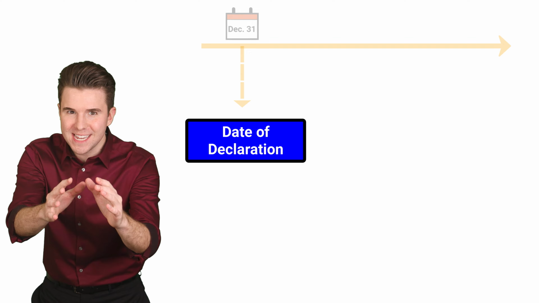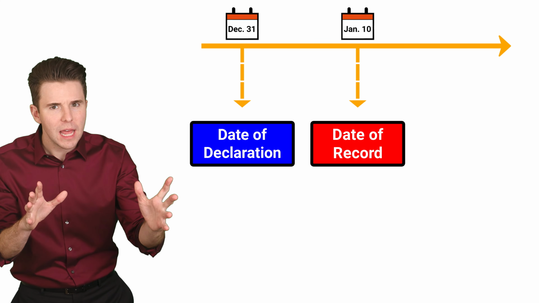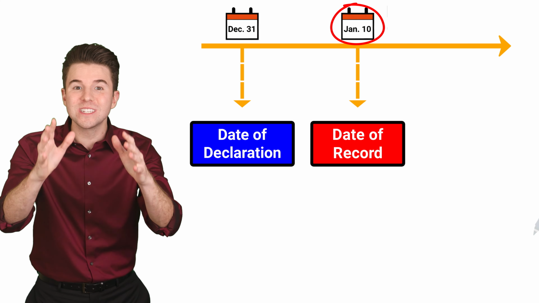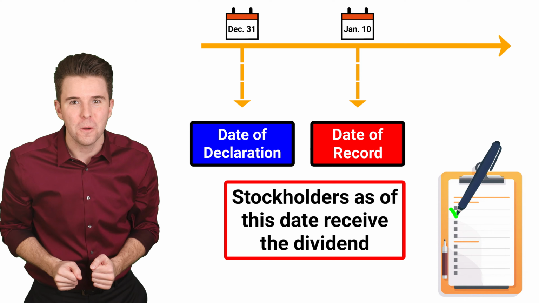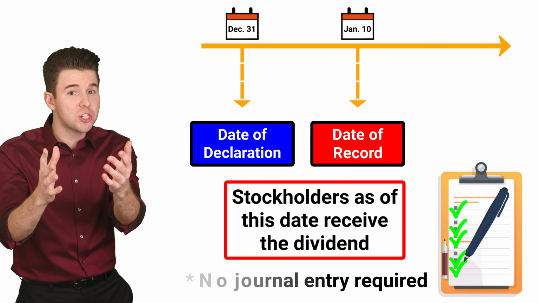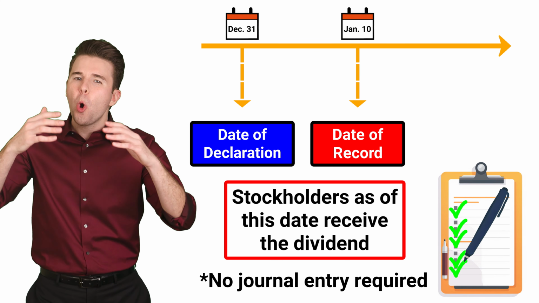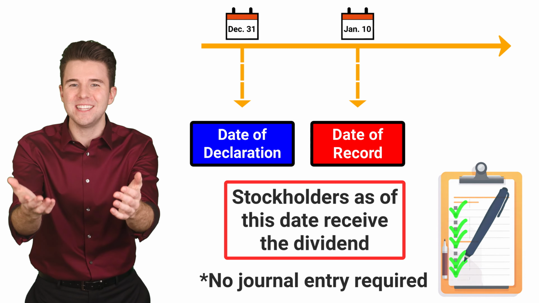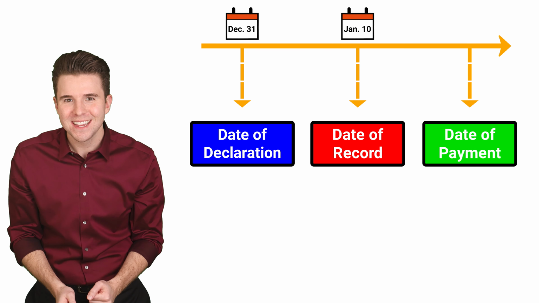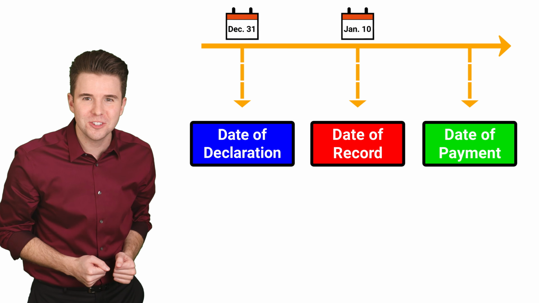The next important date is the date of record. In our example, that is January 10th. Anybody who owns the stock on the date of record will receive the stock dividend. We don't make a journal entry on the date of record because we are just determining who will receive the stock dividend. Next up is the date of payment, which is the date when the corporation makes the dividend distribution.